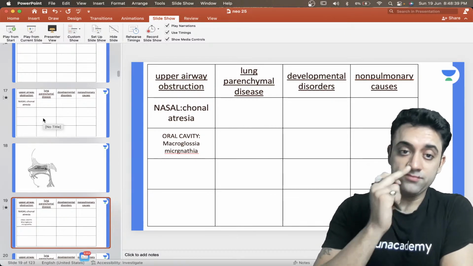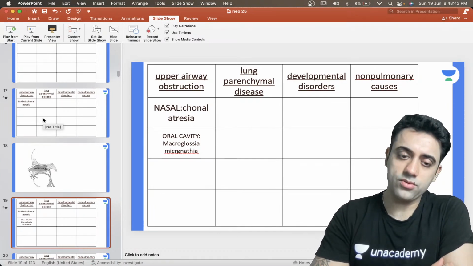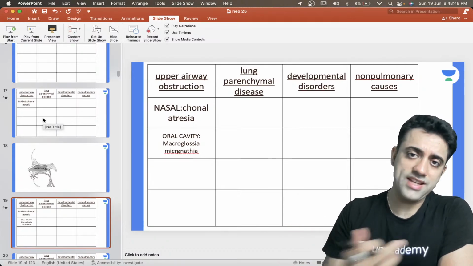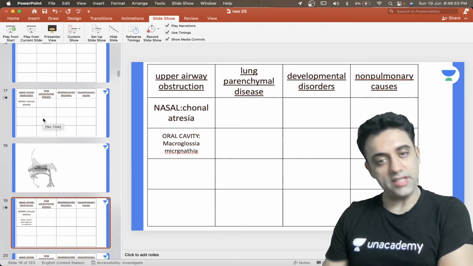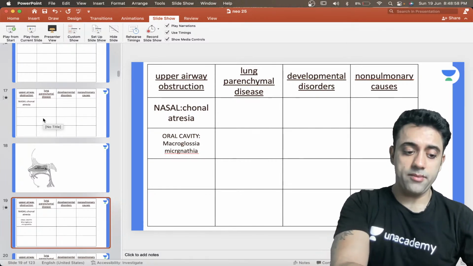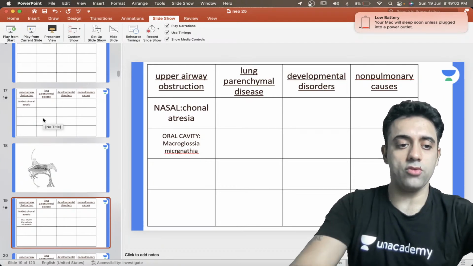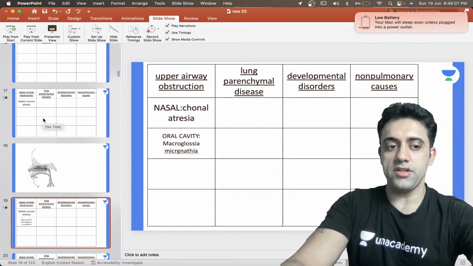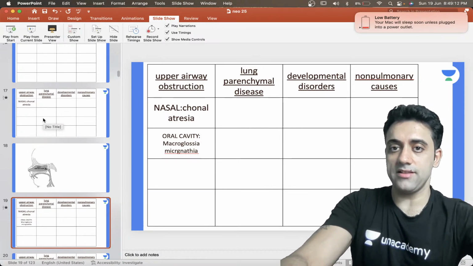So what do you call macroglossia? Can anyone please tell me any important differential diagnosis of macroglossia? Do we know any syndrome which has macroglossia as a very important part? Exactly, yes, very true. So have you heard of Beckwith-Wiedemann syndrome? It is really important for us to understand. In that syndrome also the patient will have macroglossia.